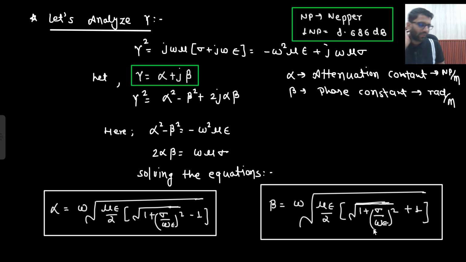So this is how we are going to write down the expression, and you write it down in your rough notebook at least 2 times. If you write it down 2 times, you will be able to remember it: omega mu epsilon by 2, then bracket, then under root 1 plus (sigma upon omega epsilon) whole square, minus 1. Now sigma upon omega epsilon is a certain quantity, and we will discuss it in this video only. It is known as the loss tangent. So we will discuss it, and you will be able to remember it anyway.